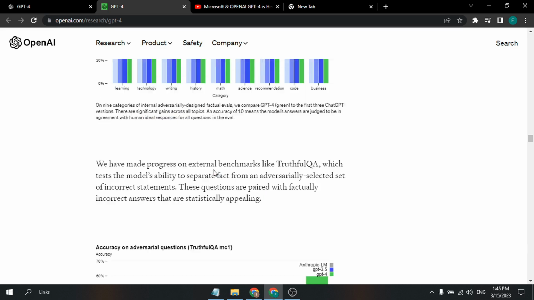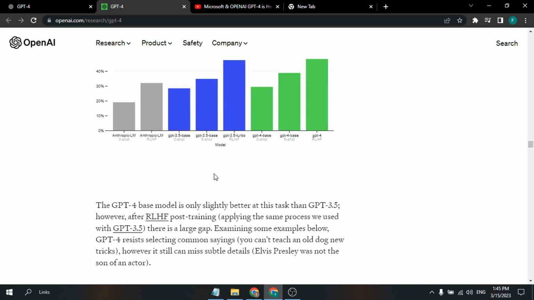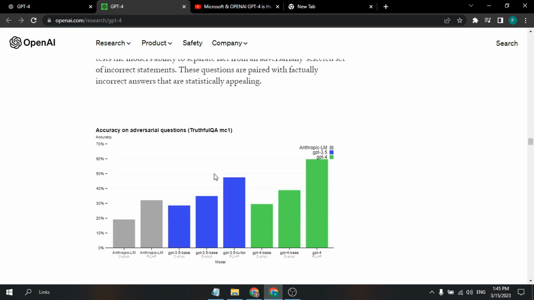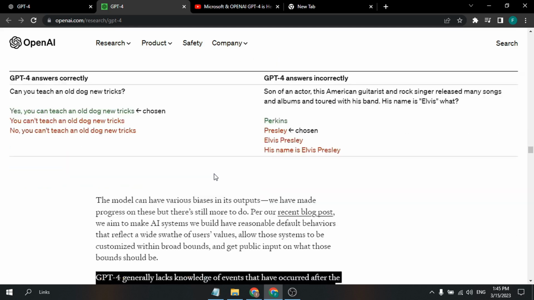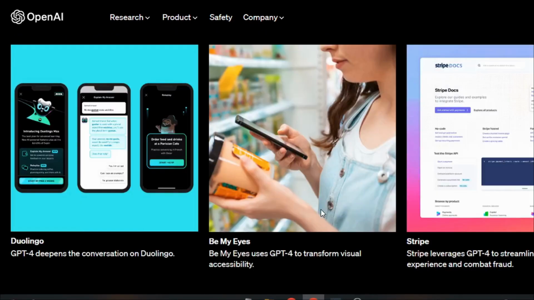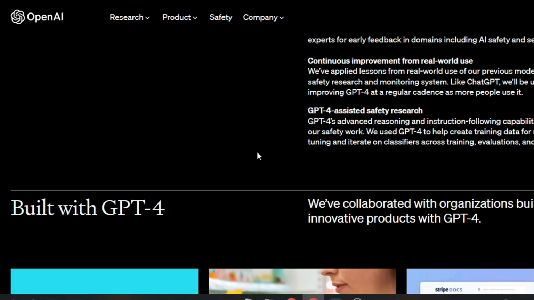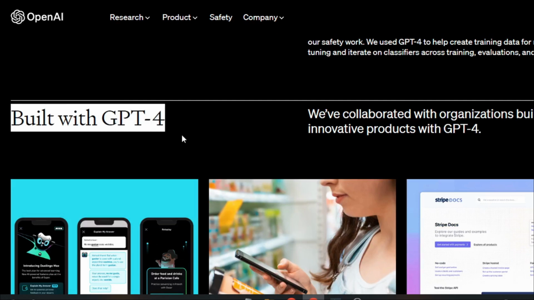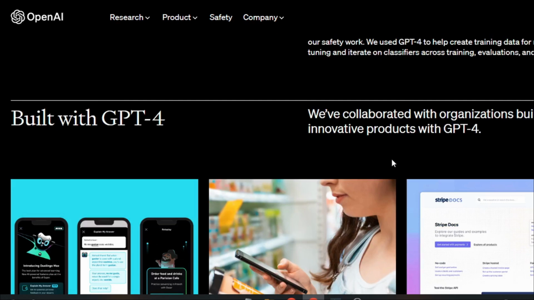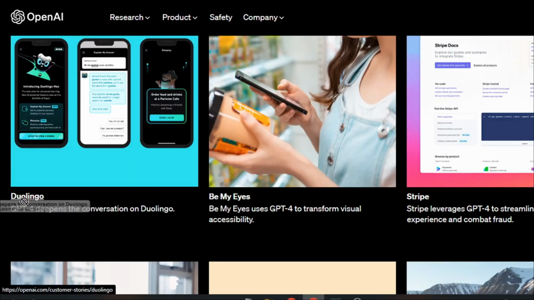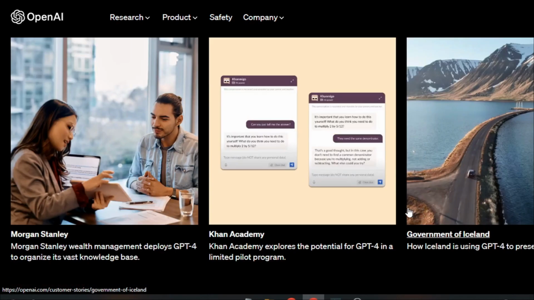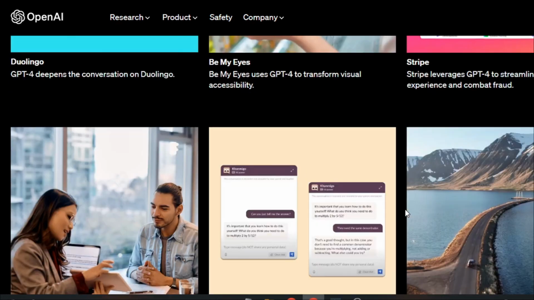In this blog post at OpenAI, there are lots of results and tests here. You can go and check it out. I'll give the link in the description. That being said, GPT-4 is already being used by companies like Duolingo, Be My Eyes, and Morgan Stanley, and is powering some pretty impressive products. It's clear that GPT-4 is a major step forward in the world of AI, and it will be exciting to see how it continues to evolve in the coming years.